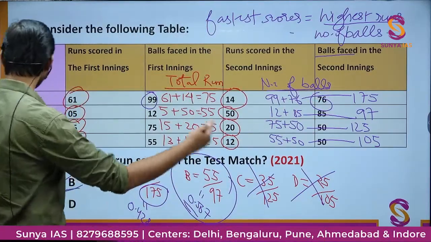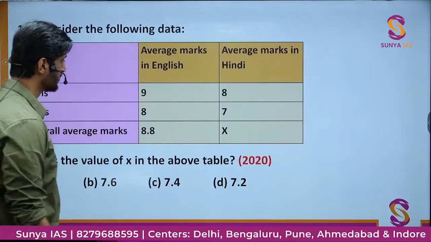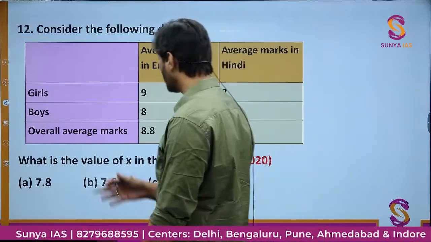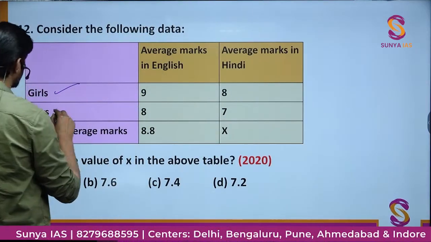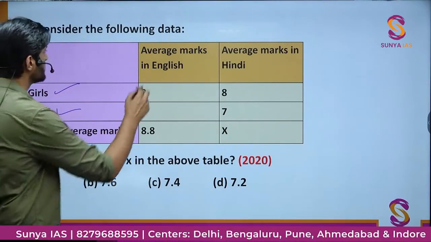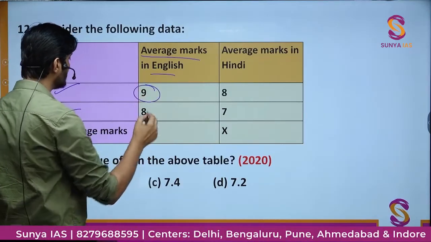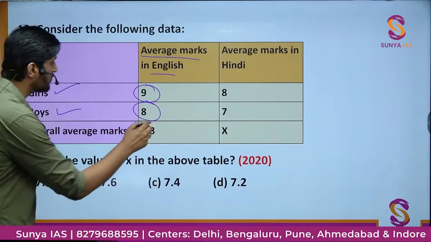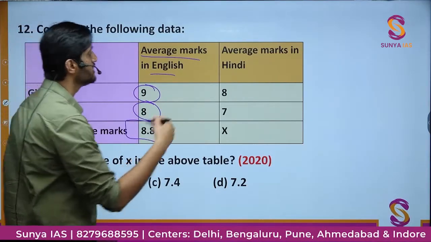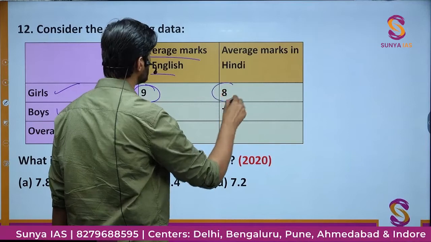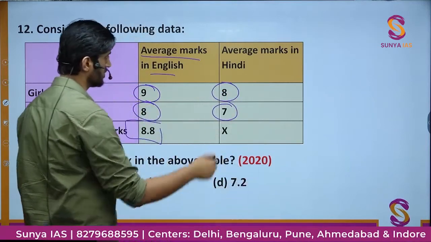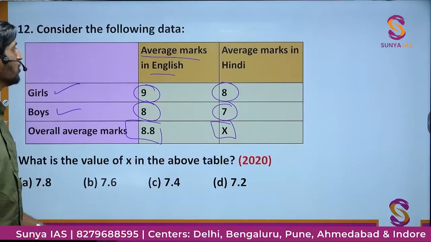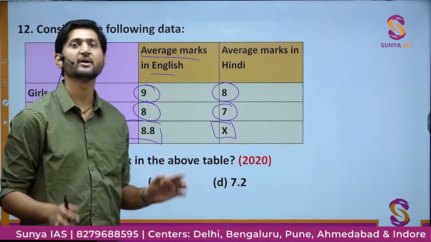Okay. Moving on to the next question, that is question number 12. Here we have a table in which of a class there are girls and boys. The average marks of girls in English is 9 and the average marks of boys in English is 8, and the overall average is 8.8. Similarly, average marks of girls in Hindi is 8, boys in Hindi is 7, and we have to find the value of x, that is overall average marks in Hindi.